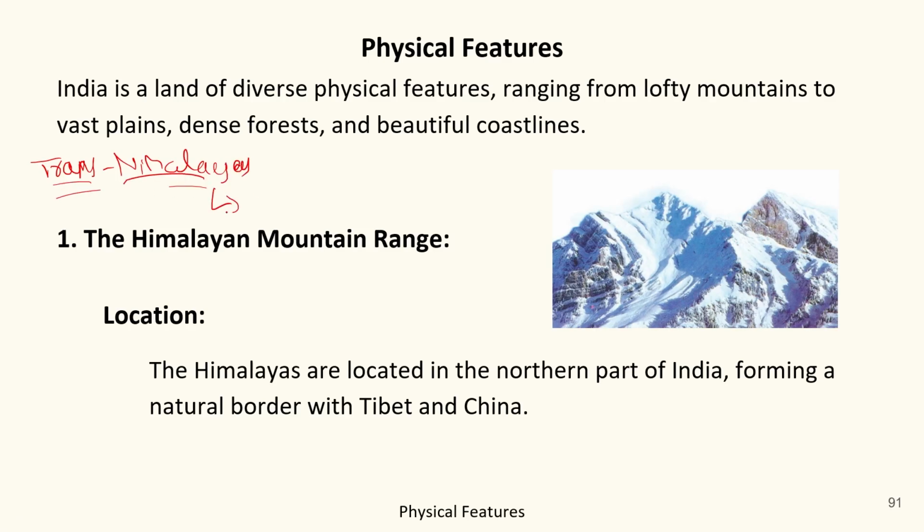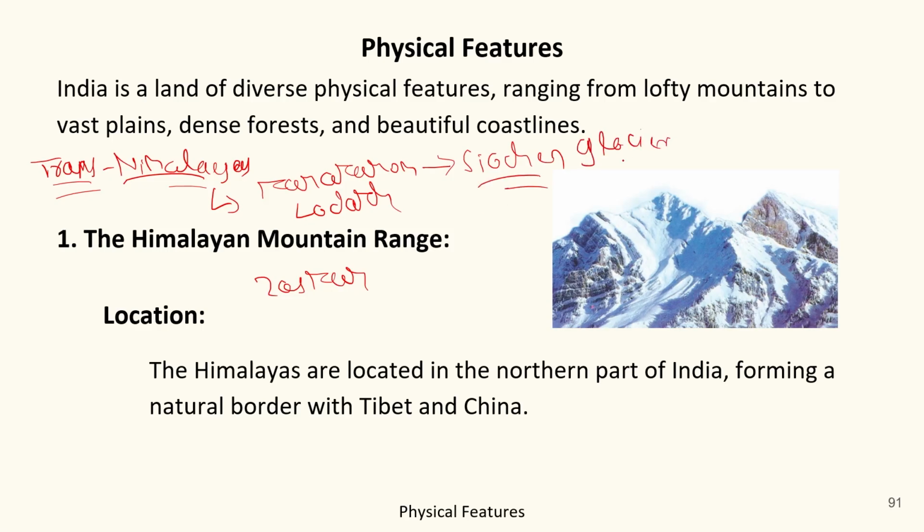The Trans Himalayas are basically divided into 3 parts. First was the Karakoram range, second was the Ladakh range, third was the Zaskar range. Just write down these divisions. The Karakoram range contains the world's highest glacier, called Siachen Glacier. If the question asks in which range the Siachen Glacier is located, then the answer should be the Karakoram range. Thereafter the Ladakh range, and thereafter the Zaskar range.